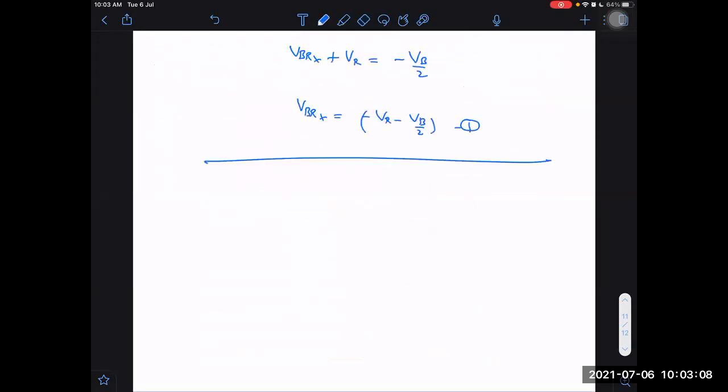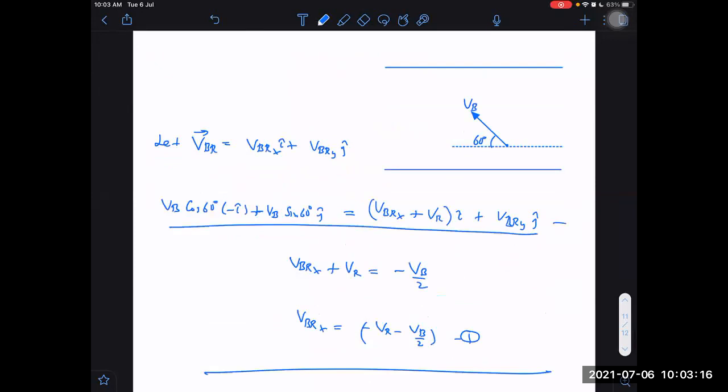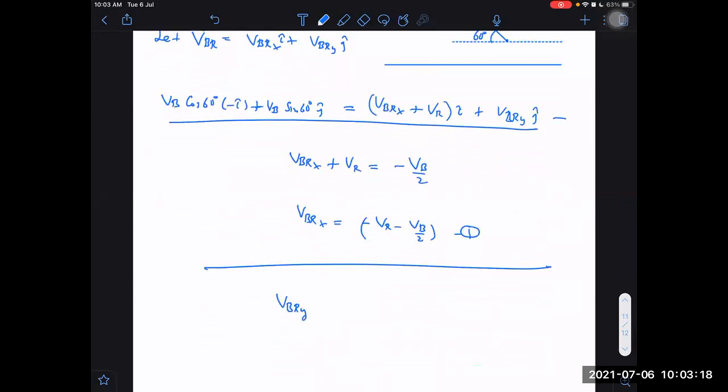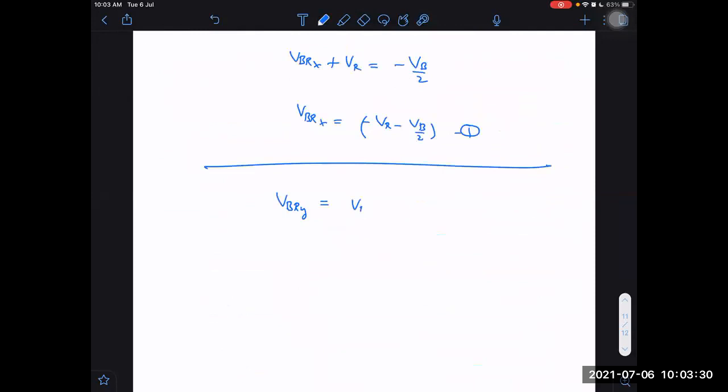Now tell me, what is VBRY? Along the y-axis, the same equation I have to take. This is VBRY, and here it is VB sin 60, which is VB into root 3 by 2. Let us call it number 2.